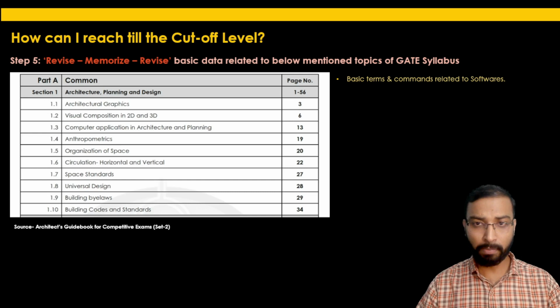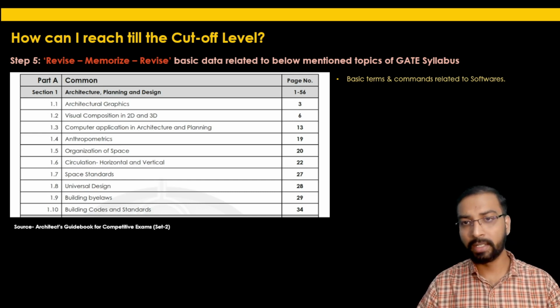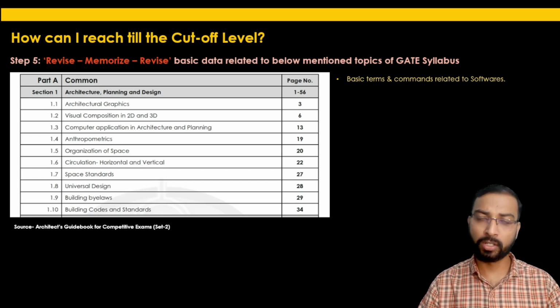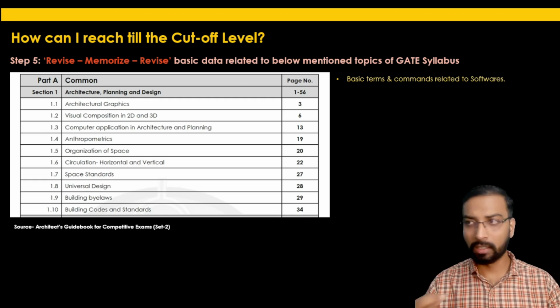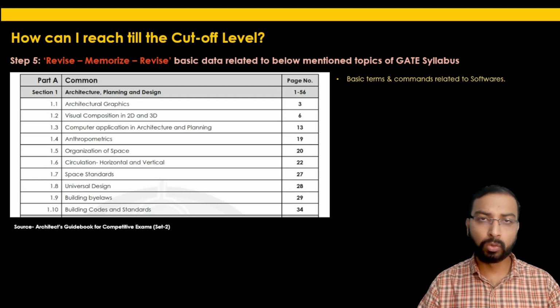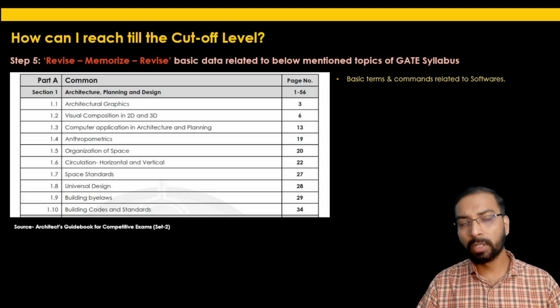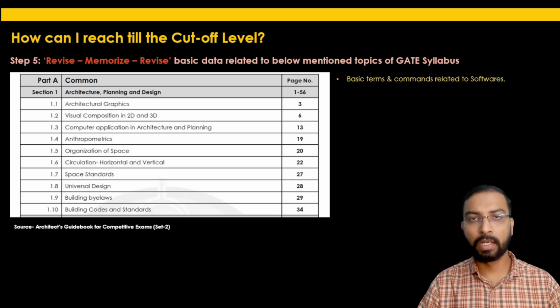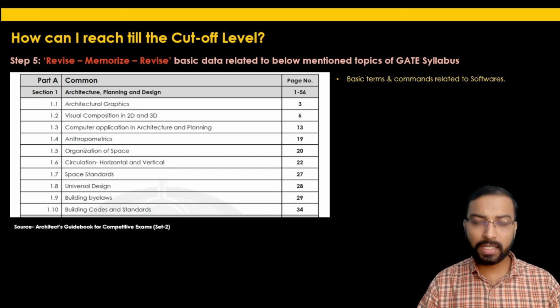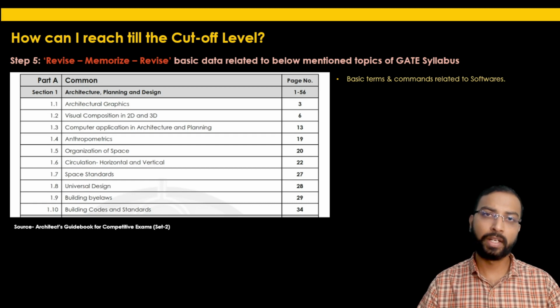So for part A, which is a common part, in section 1, architecture, planning and design, just go through the basic terms and commands related to various softwares. They were already asked, let's say in GATE 2019 or 18, a simple question related to the dview command in AutoCAD. So this kind of question, or a command in GIS or other softwares, is also asked in the question paper. So just go through the basic terms and commands related to the softwares.